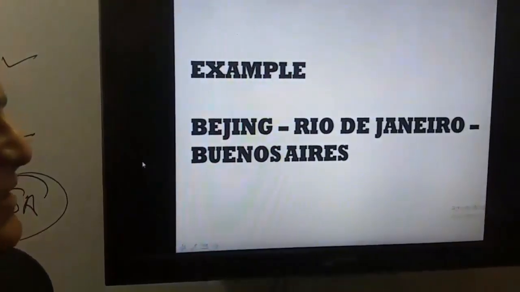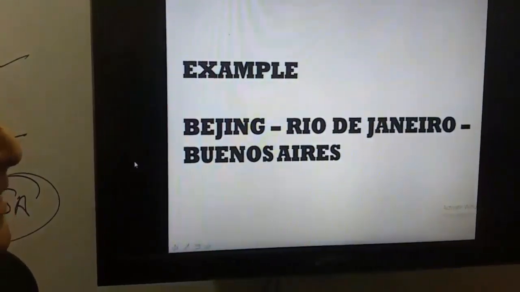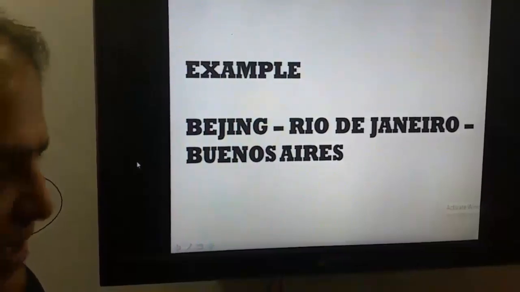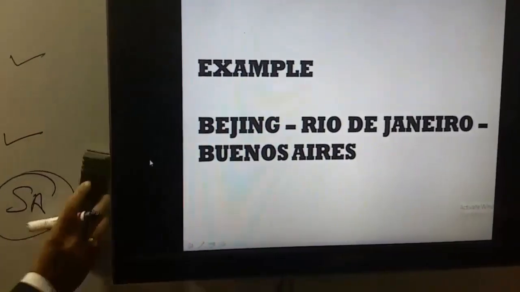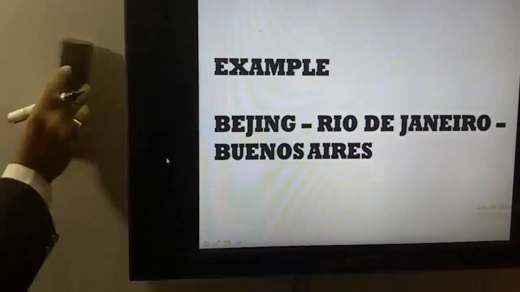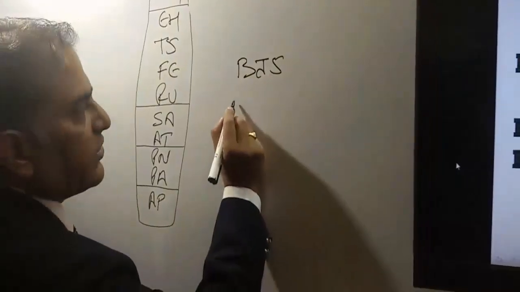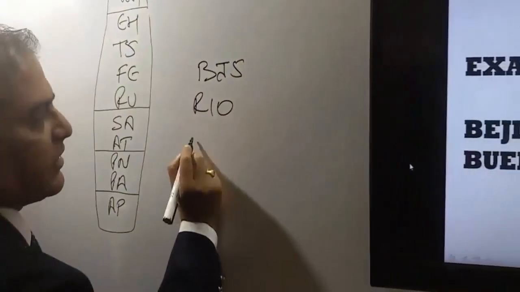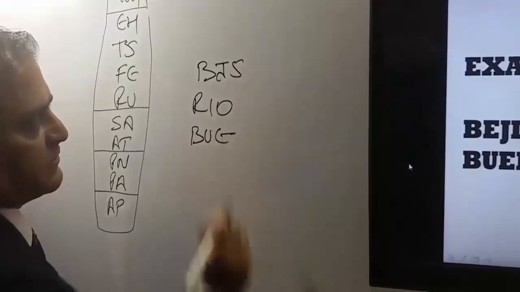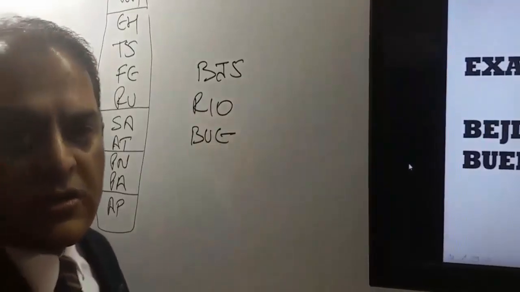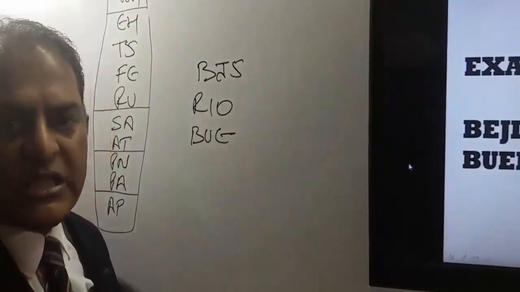Next itinerary is Beijing, Rio de Janeiro and Buenos Aires. Now for SA our itinerary has to satisfy three conditions.